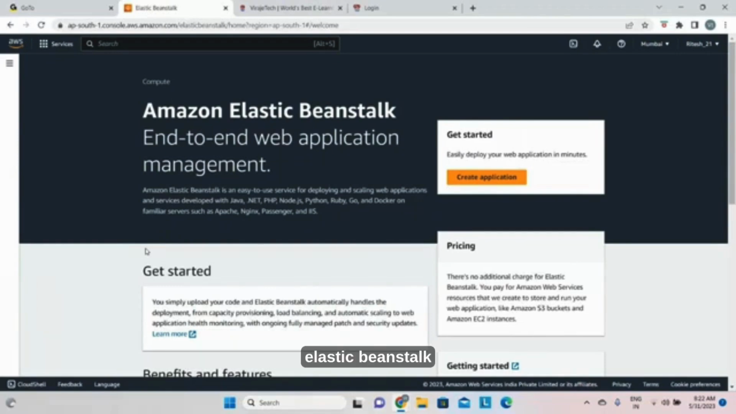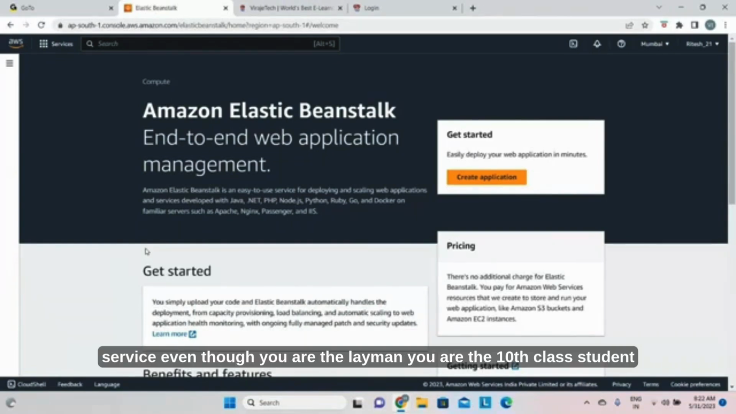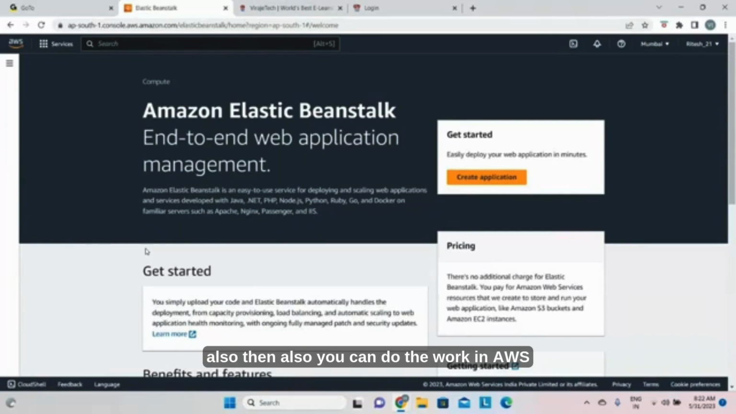But with the Amazon Elastic Beanstalk service, even if you are a layman, even a 10th class student, you can do the work in the AWS cloud and launch your applications. You can host any kind of WAR file. WAR file means web archive file. It is the bundled file. You can deploy that, and you can provide the services to the customer.